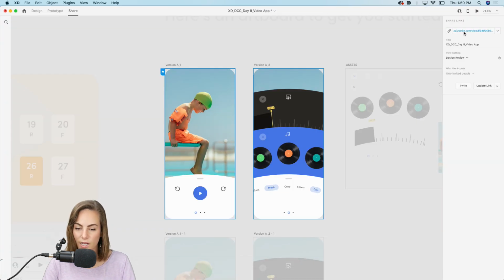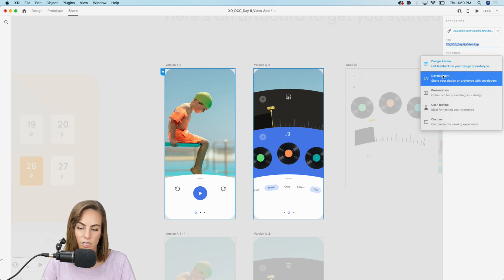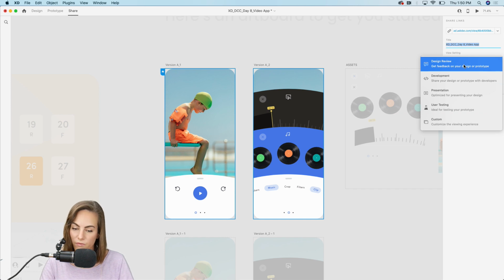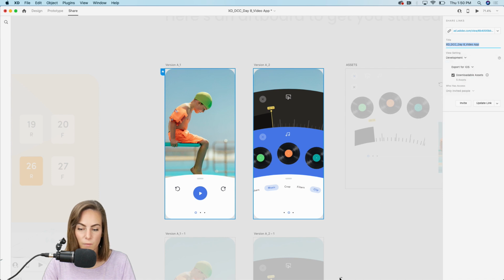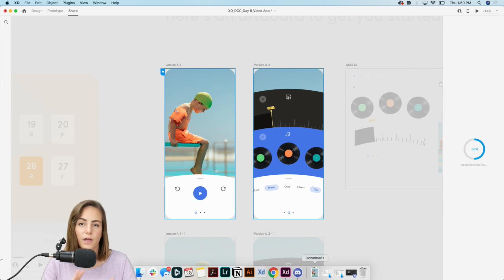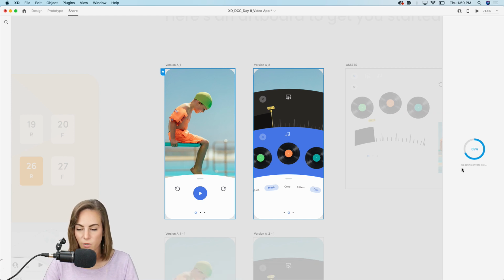But if you want to change that, you can change the title, but you can also change the mode. So let's say it's a design review, so that means they can comment. With development, they can actually see the hex codes and stuff for colors. So maybe they're actually building this out. So when it saves, we will be able to update.